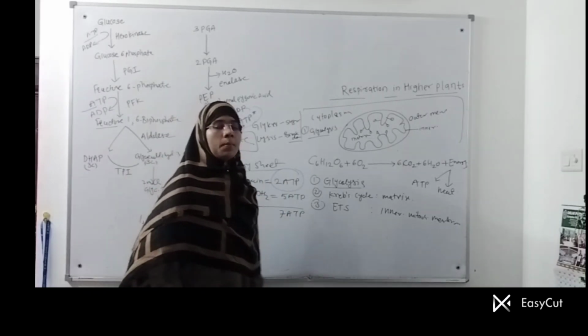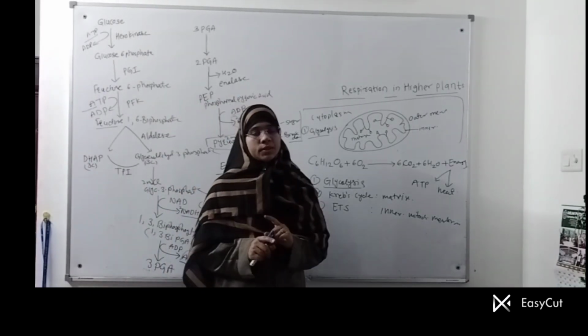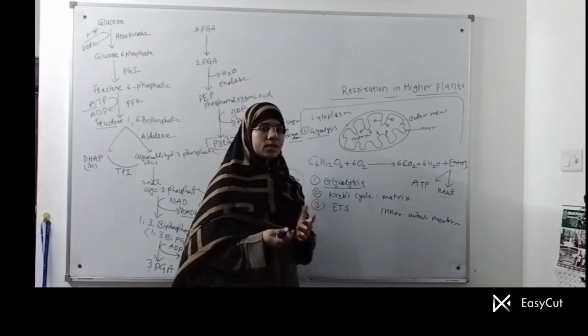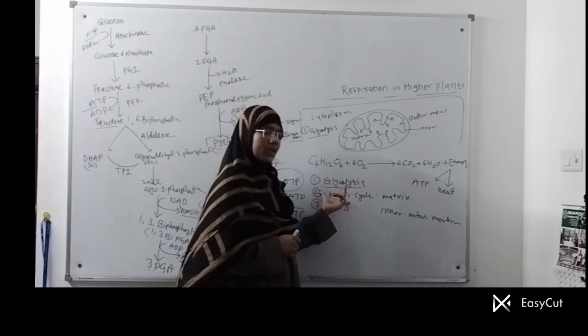So we have learned today about glycolysis, that is the first step in cellular respiration, and in the next class we will learn about the Krebs cycle.